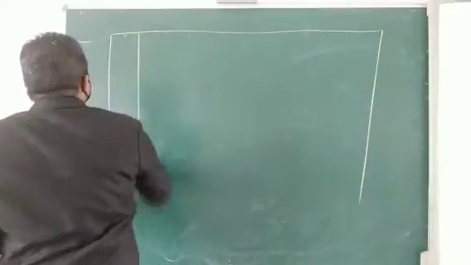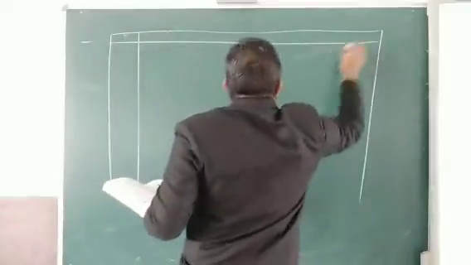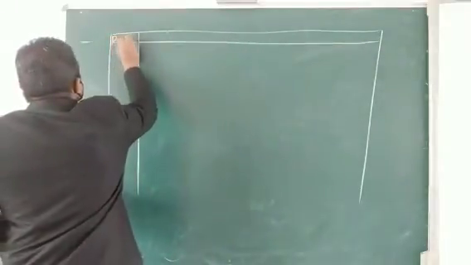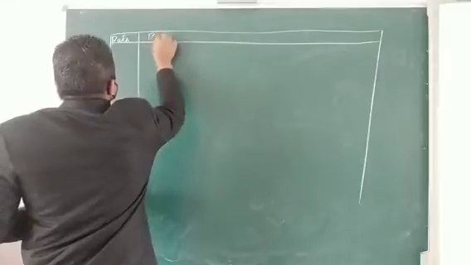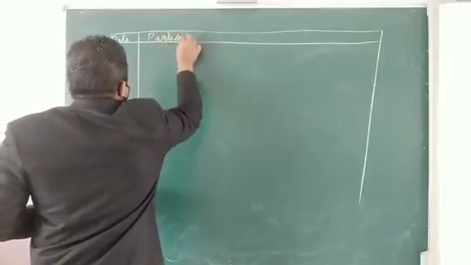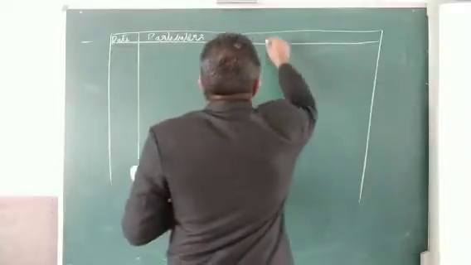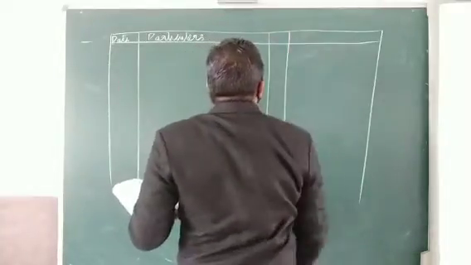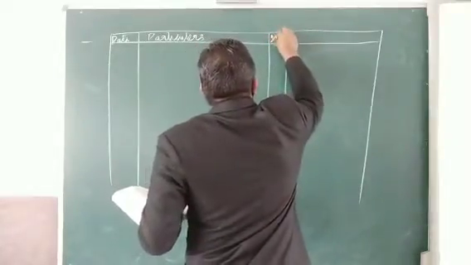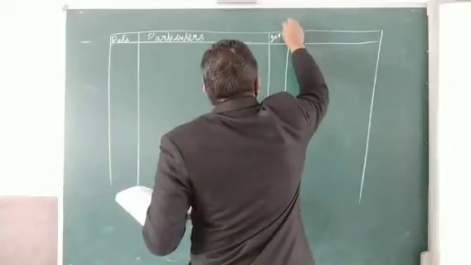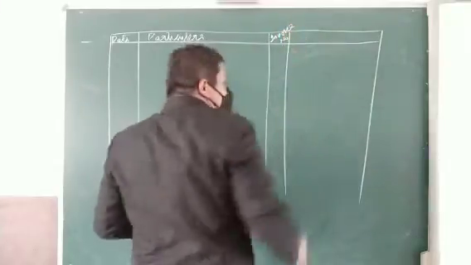The first column is for date, then particulars, and after that there is the invoice number. Invoice means the receipt.